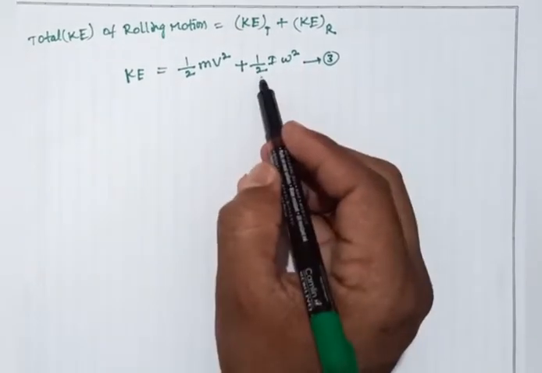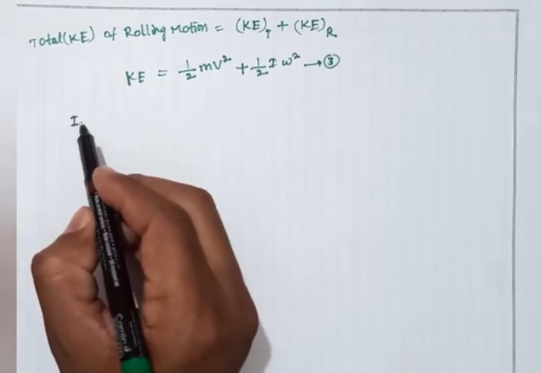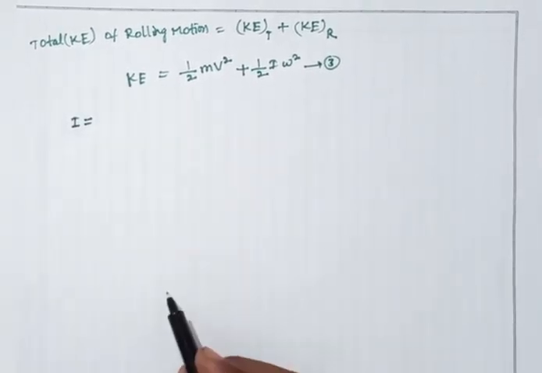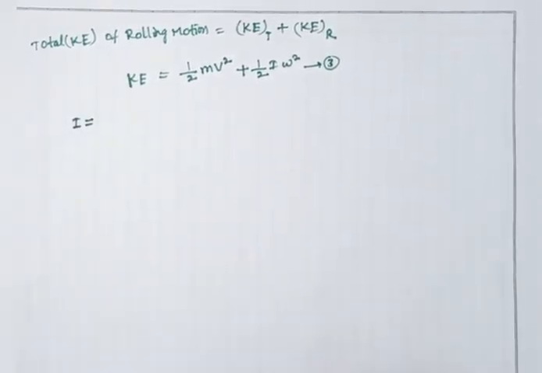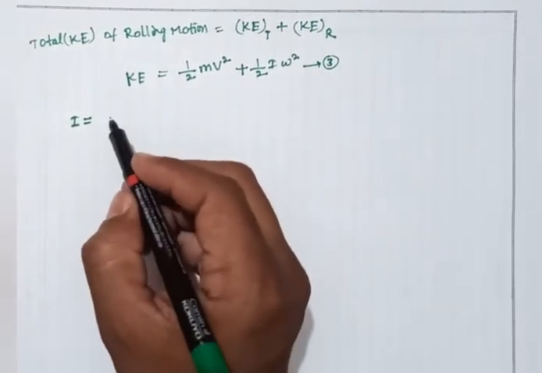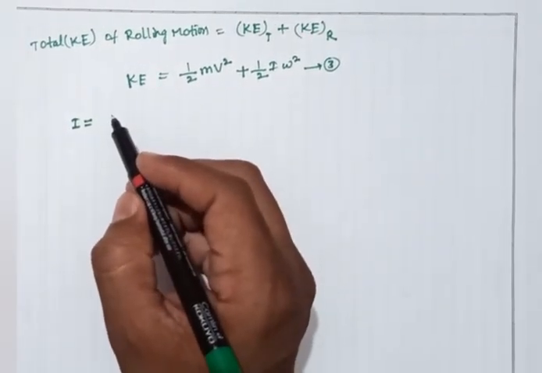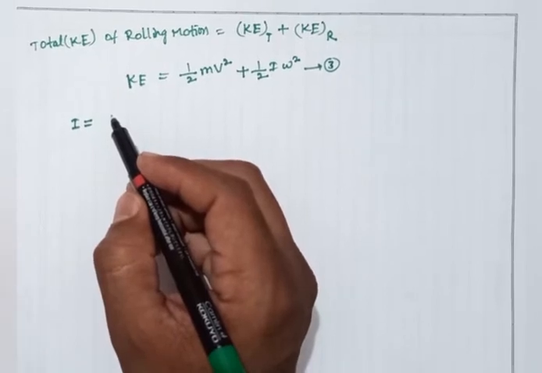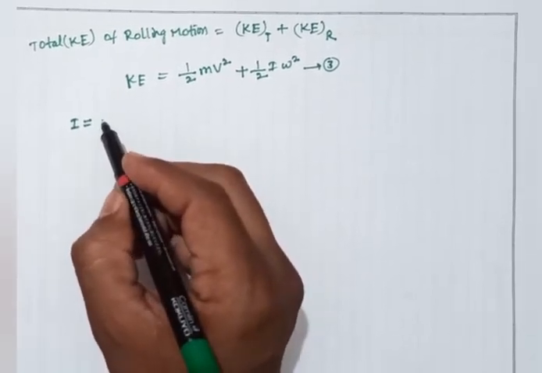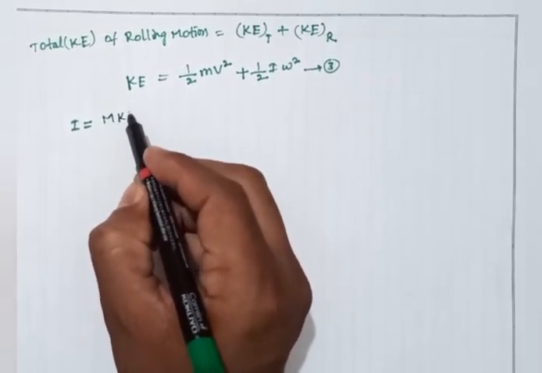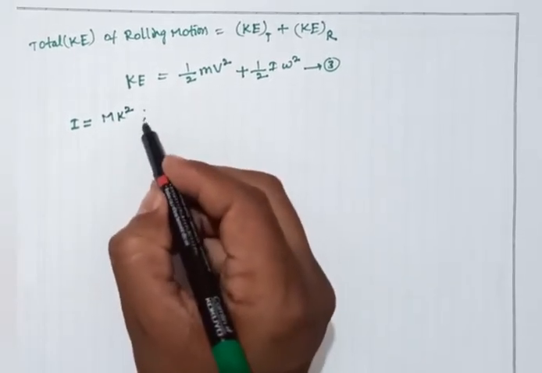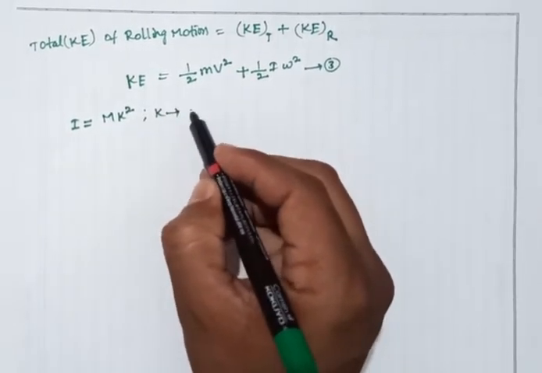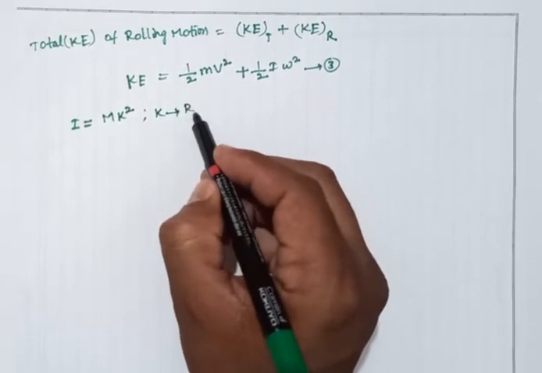In general, the moment of inertia of a body, of a disk, a sphere, a cylinder or any rolling body, we can take as m k square. Here k is the radius of gyration.